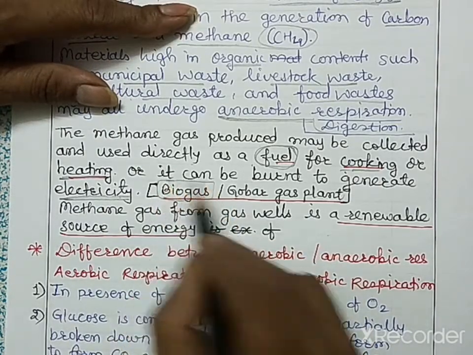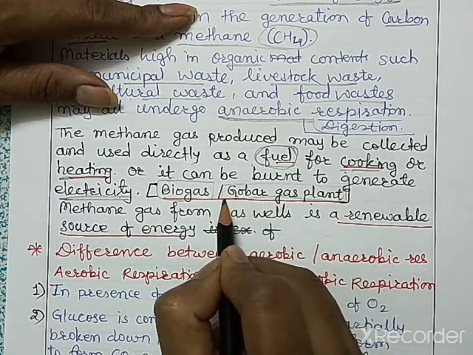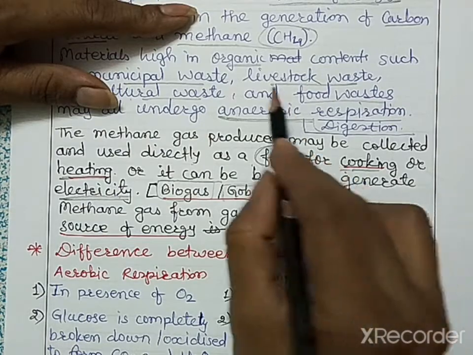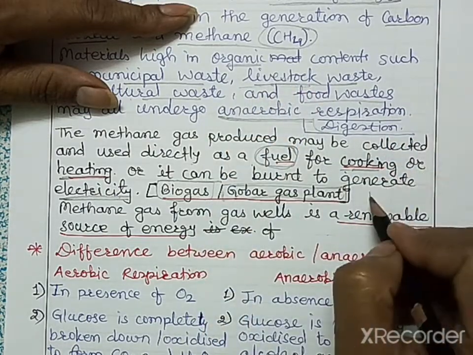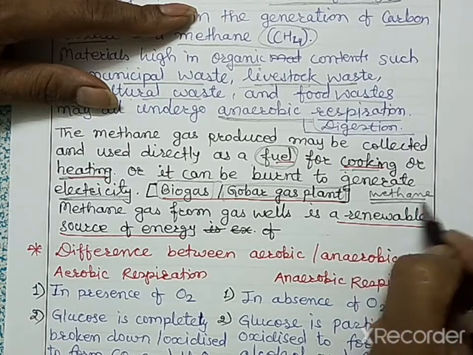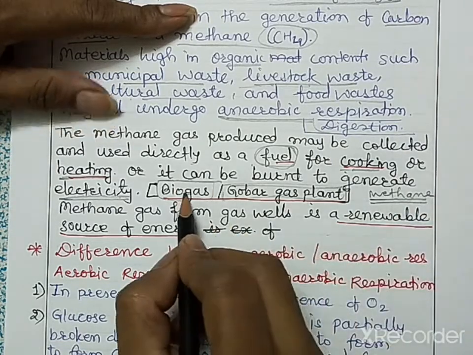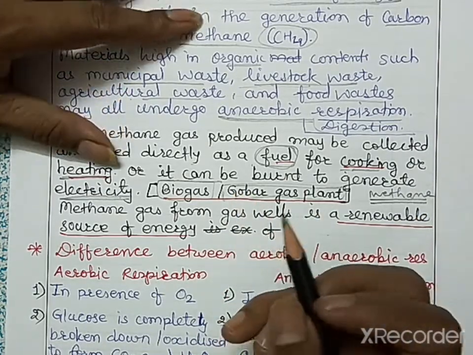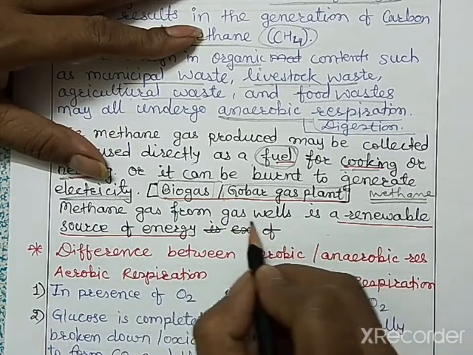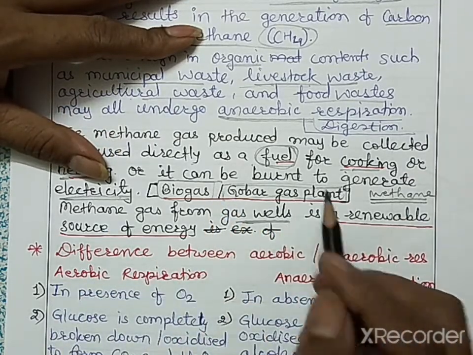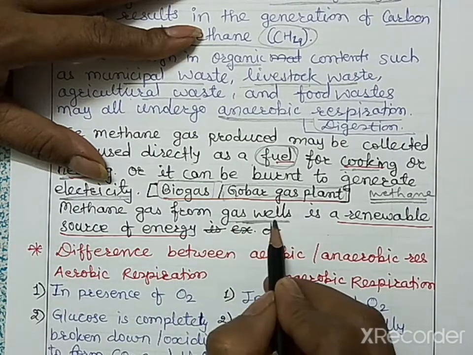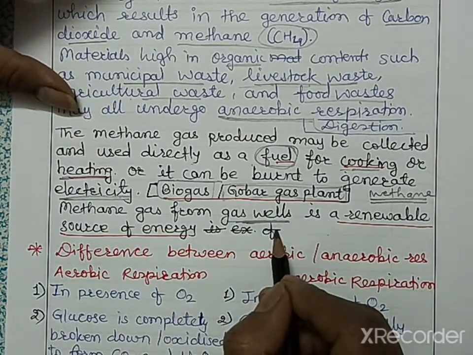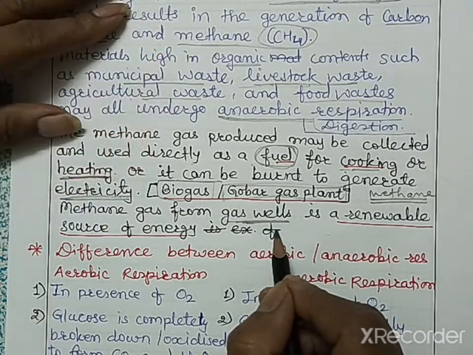You may have heard about the biogas or gobar gas plant. In this biogas or gobar gas plant, the waste material of animals, that is livestock waste, is used to produce methane gas. It is used to produce electricity, or it is also used as a fuel for cooking or heating. Okay, methane gas from gas wells is a renewable source of energy. The gas that we obtain from gas wells is also obtained due to the process of anaerobic respiration.